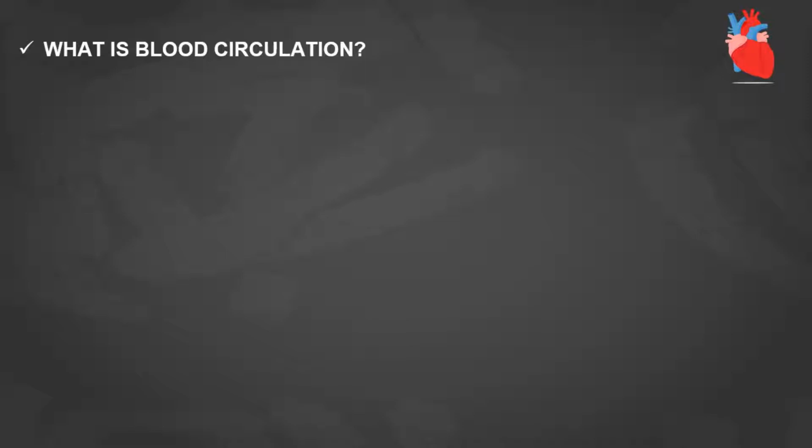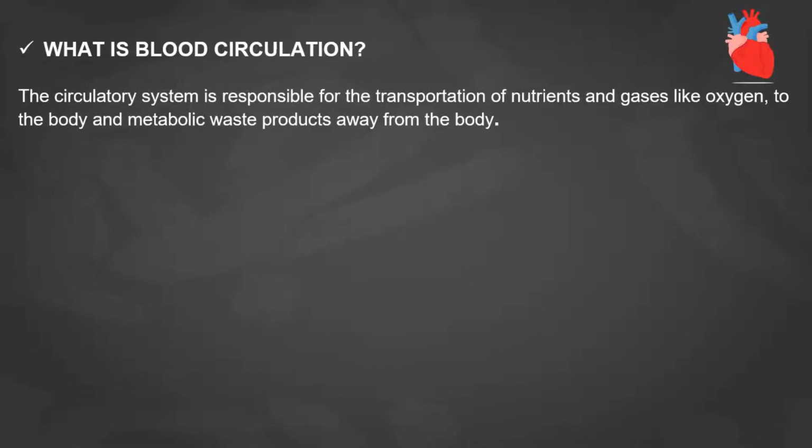So that's why, to supply oxygen to each and every organ and to take out waste material like carbon dioxide, the blood is a very essential medium, correct? Now suppose a particular organ does not receive oxygen, then slowly that organ will start getting damaged. So that's why blood circulation is a very essential step. The blood circulatory system is responsible for the transportation of nutrients and gases like oxygen and carbon dioxide, and also for removing the waste material from the different parts of the body.